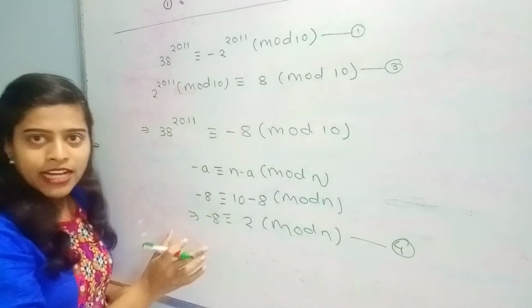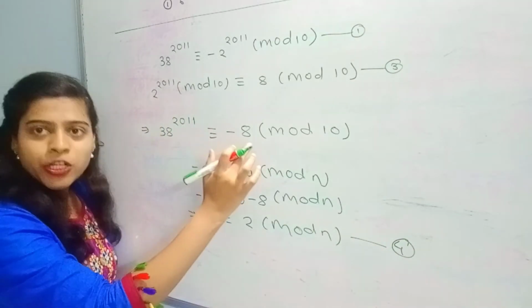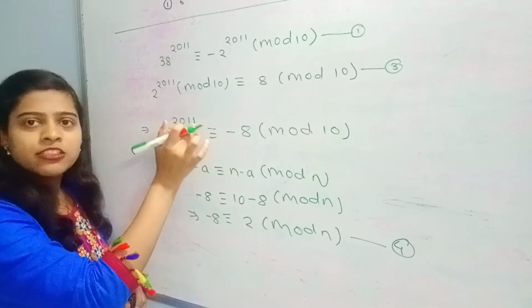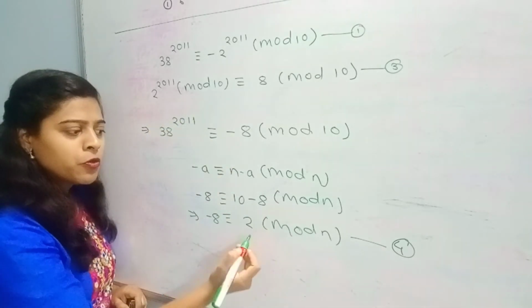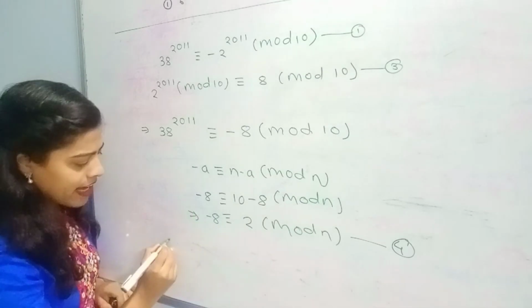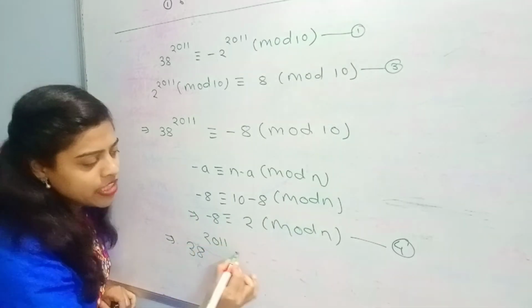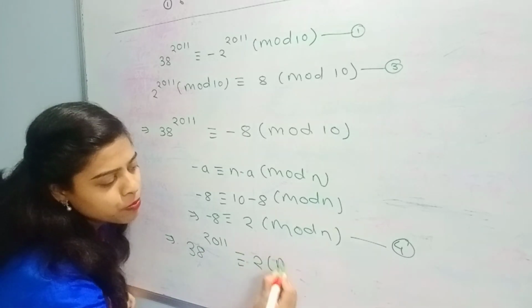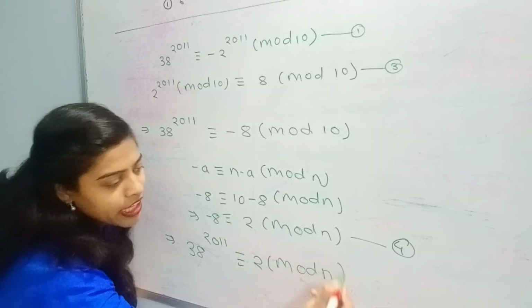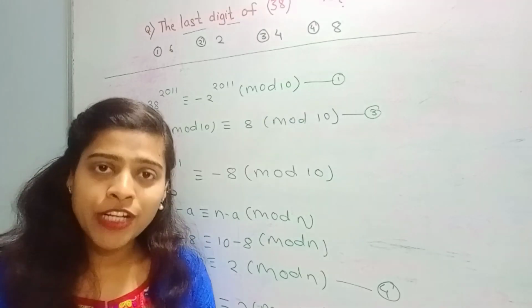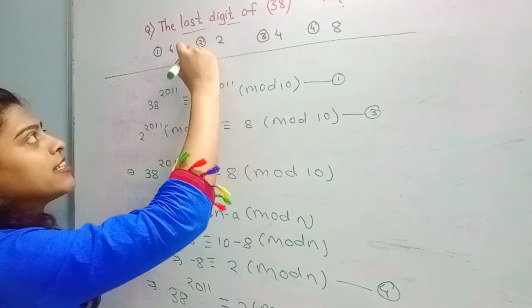Then by the transitivity property, this is congruent to minus 8 and minus 8 is congruent to 2. Therefore 38 raised to 2011 is congruent to 2 modulo n. Hence lastly 38 raised to 2011 is congruent to 2 modulo n, and which is our answer. Therefore option number 2 is correct.